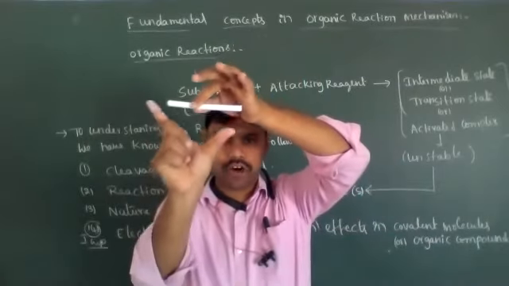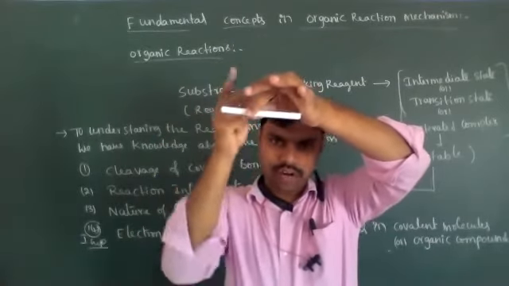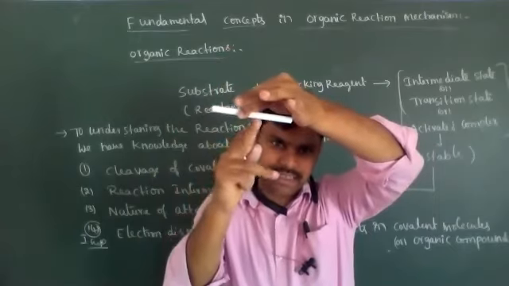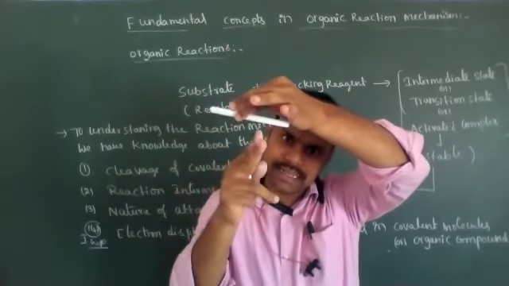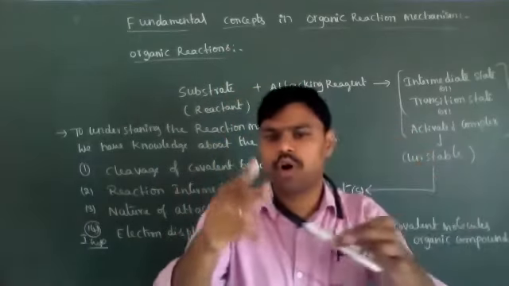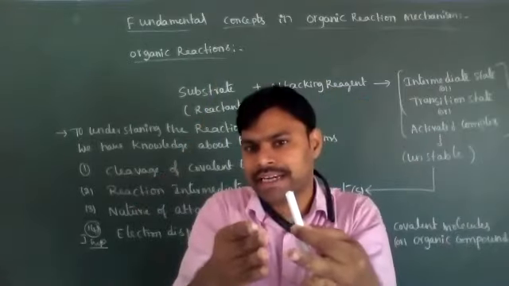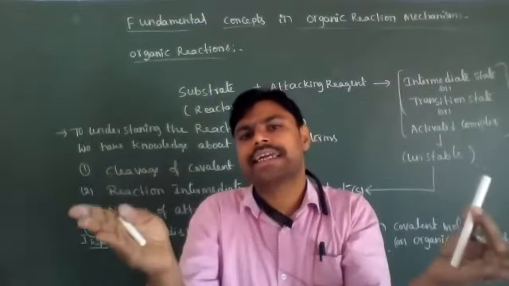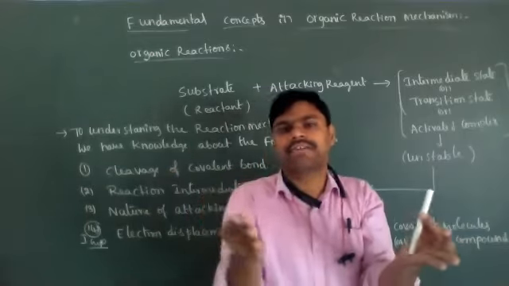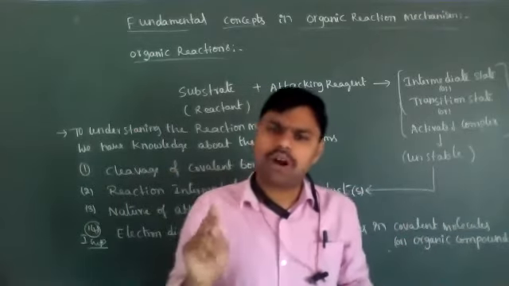This is one covalent bond you have to imagine. This covalent bond we need to cleave, which means we have to break it in one of two ways. One is homolytically, meaning equally, and the second one is heterolytically. Heterolytic means unequal.